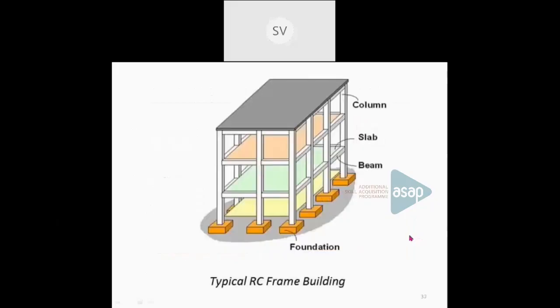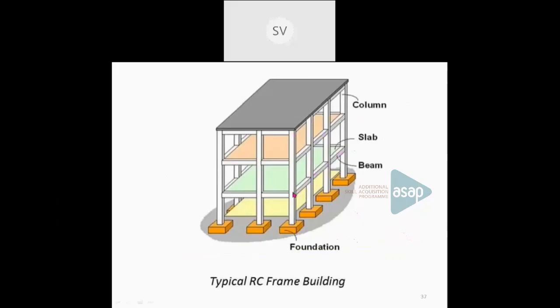It will consist of a foundation part, then the columns will be the vertical members, and these beams will be provided between the columns. So this is a beam, horizontal members are all beams, then slabs will be provided at each floor. So this is the typical RC frame building.